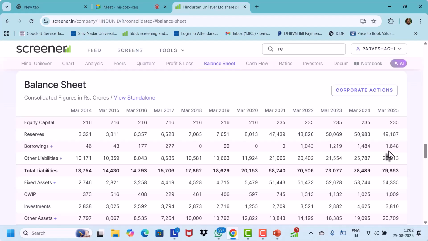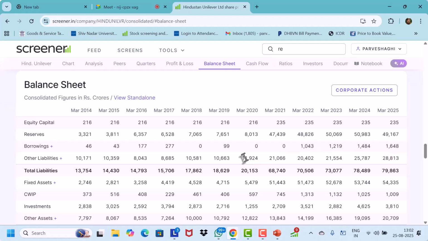And 1648 is debt. So when we divide 1648 by 49,000, roughly 400 crores more, we'll get 0.03, isn't it? Is that clear? Just do that division.